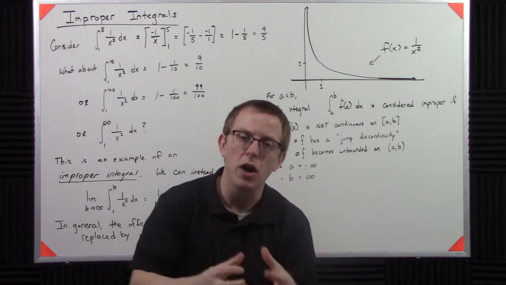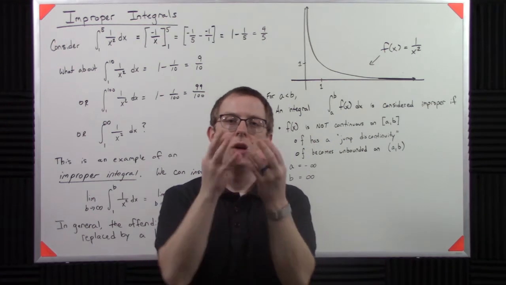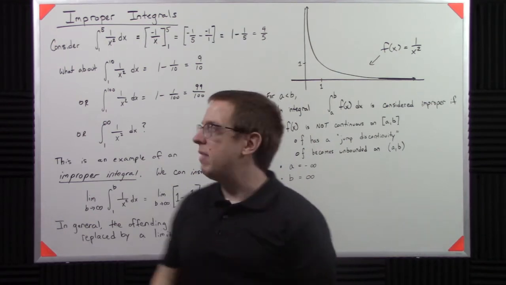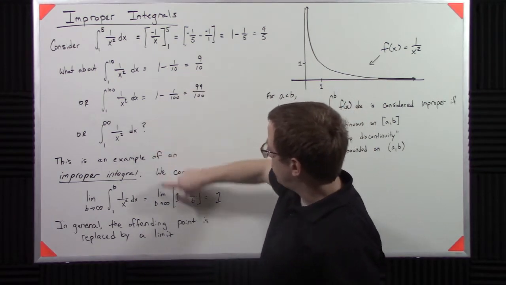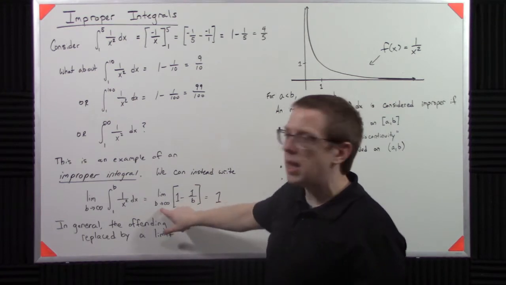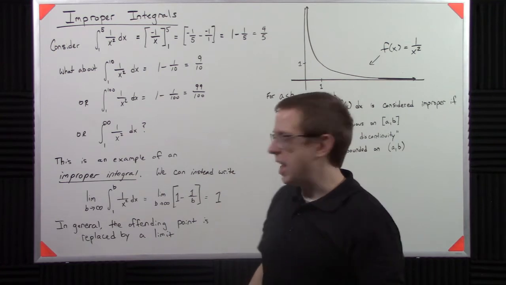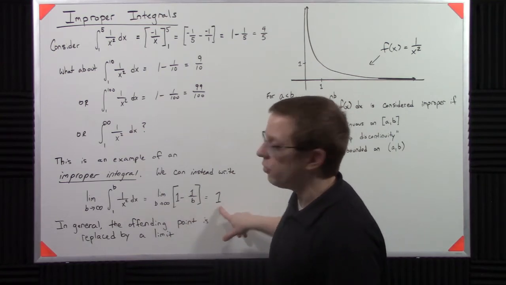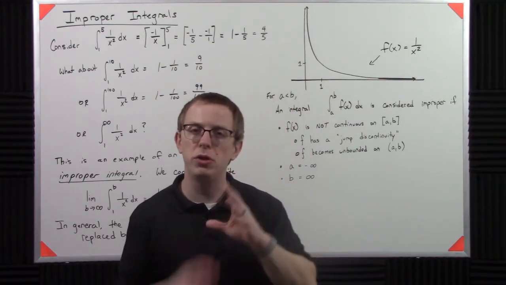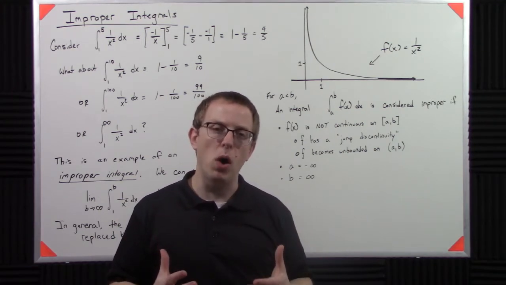We don't get enough to make a substantial mound that builds all the way up to infinity. We lose it too quickly. It goes through our hands. And that's the idea here. Notice that if I were to do this, I get 1 minus this 1 over b. Well, as I take b to infinity, that limit just shrinks away, right? It just vanishes. And all we're left with is that the area under the curve, starting from 1 to infinity, that area is actually 1, which is a very small number if you think about that. But anyway, that's the idea behind an improper integral.